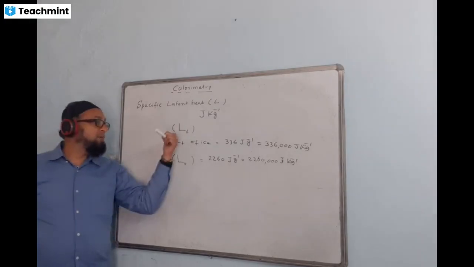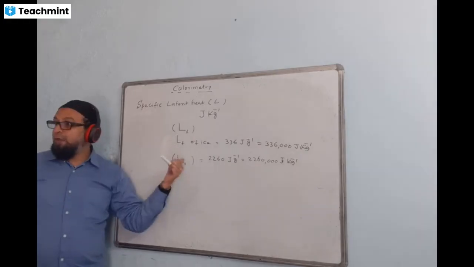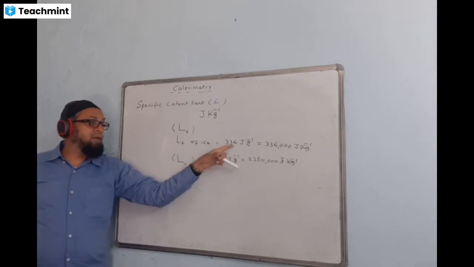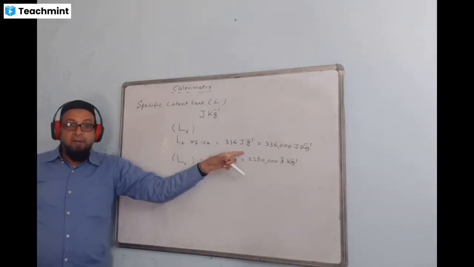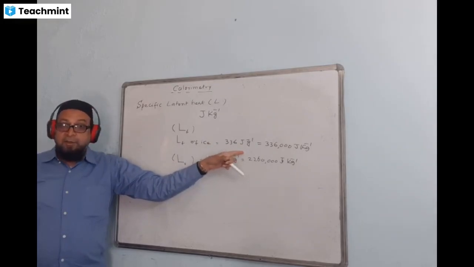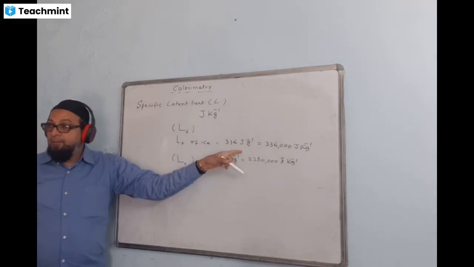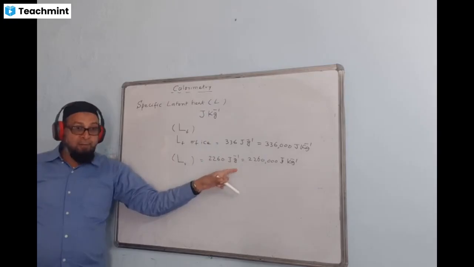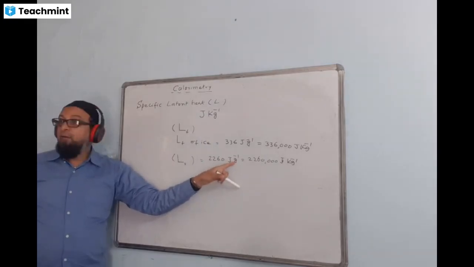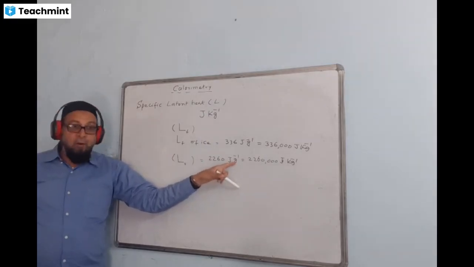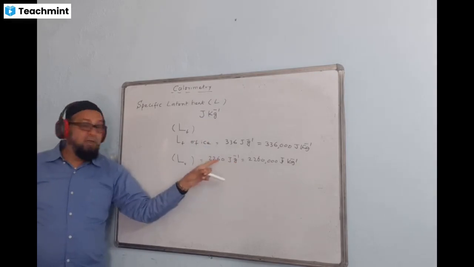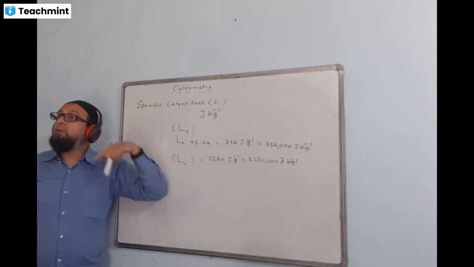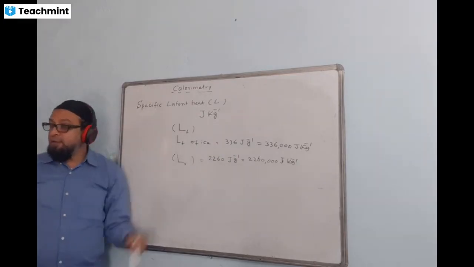Okay, now specific latent heat definition understood. It is by nature seen that 1 gram of ice requires 336 joule of heat to melt into water at 0 degree to change its state. And for the steam, what is the value? 2260 joule per gram. 1 gram of water requires 2260 joule of heat to change into steam at 100 degrees Celsius, at the fixed temperature.